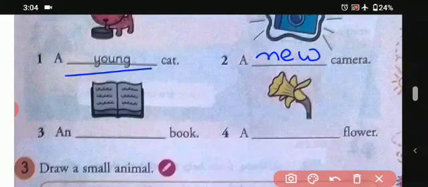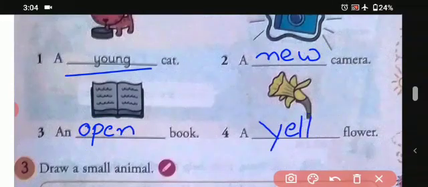Okay, third one, an open book. Okay, so this is how we have to write it down. Then the fourth one, the flower is yellow. So a yellow flower. Okay, students, so this is how we have to do it.